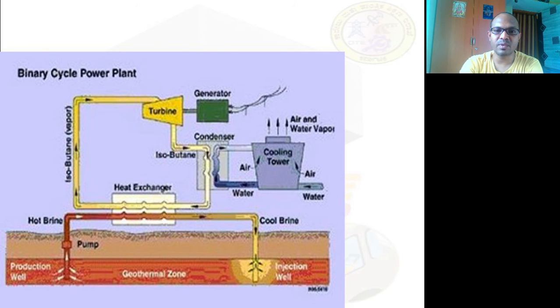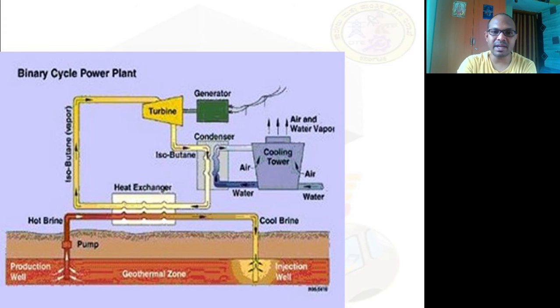Is that clear? Now this is a condenser, where the cooling tower is used to cool the condenser. What is the purpose of this condenser? A condenser is one that condenses a partial vapor. The isobutane coming out of the turbine will be a partial vapor. This partial vapor will be condensed and converted into a liquid.